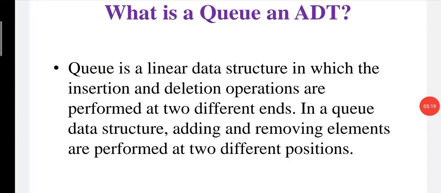A good example of a queue is any queue of consumers for a resource, where the consumer that came first is served first. The difference between stack and queue is that in a stack we remove the most recently added element, meaning the last added element is removed first, but in a queue we remove the item that was added earliest.